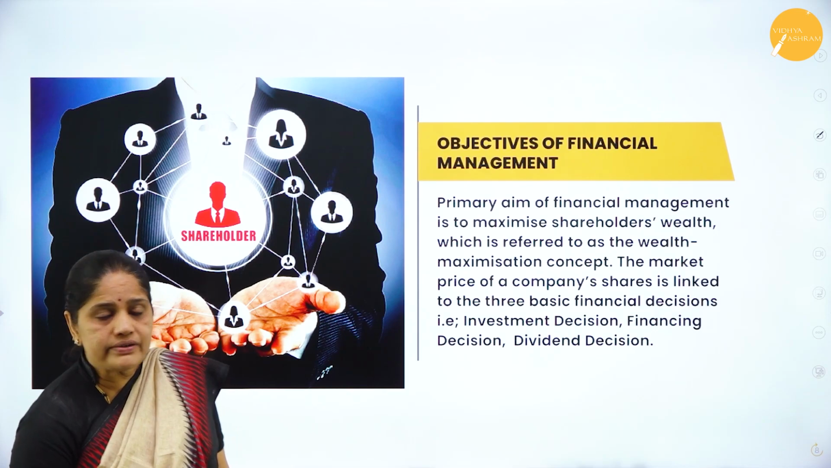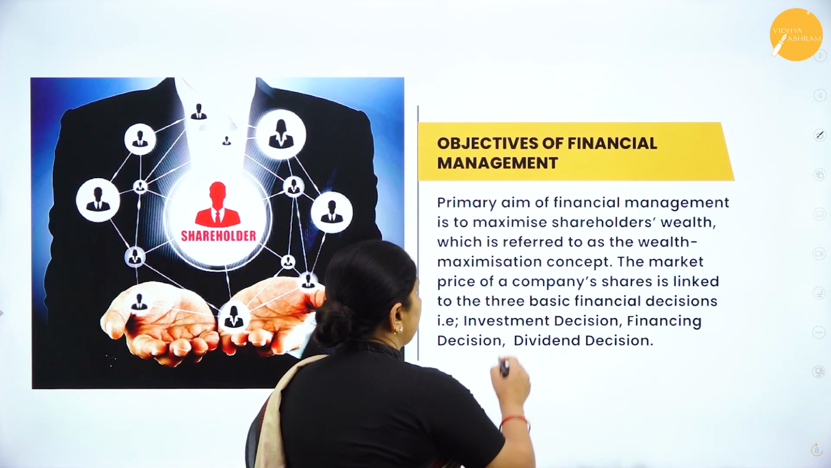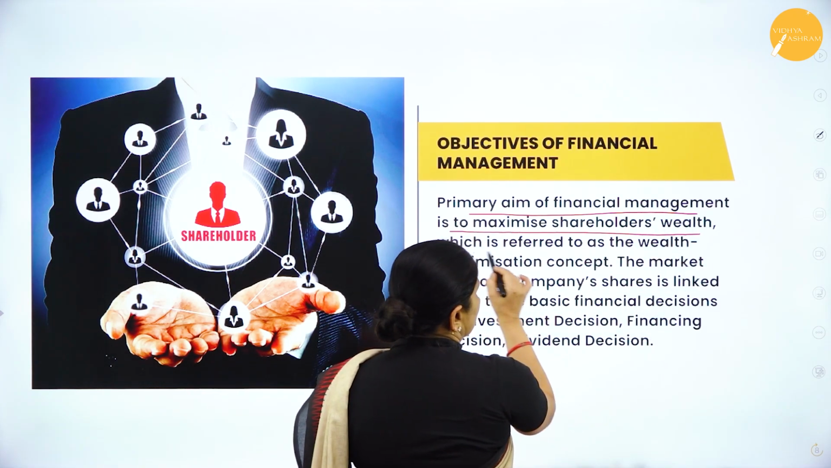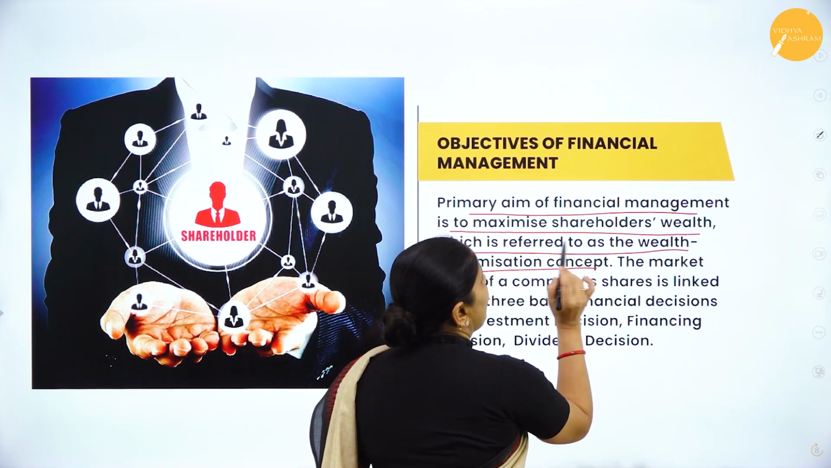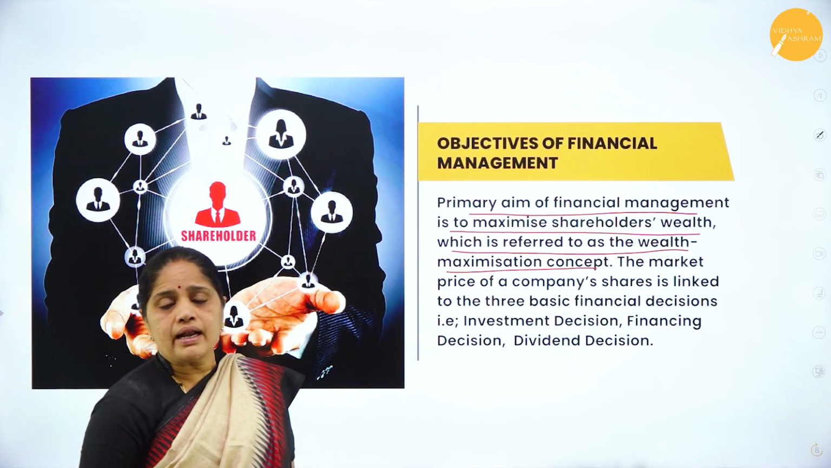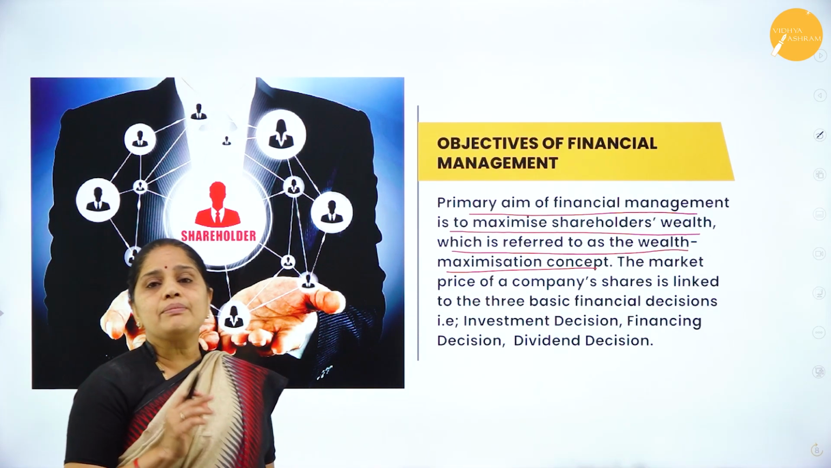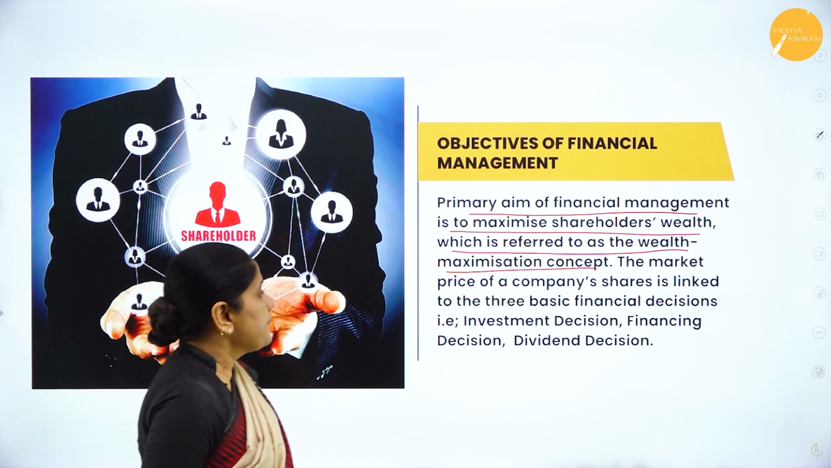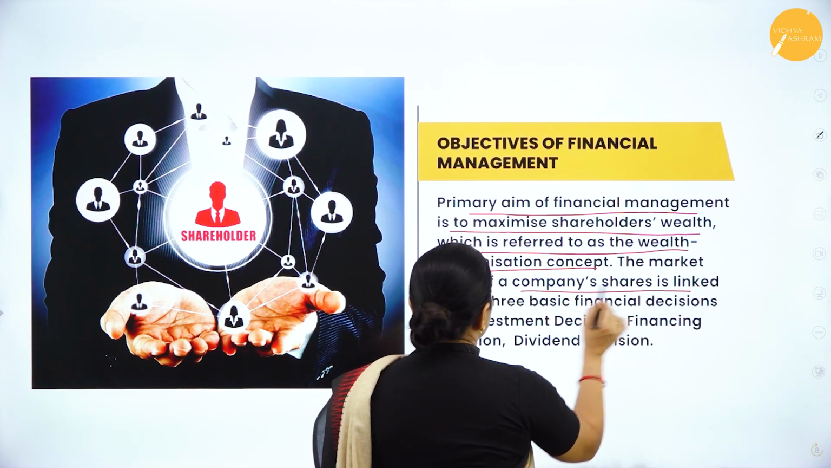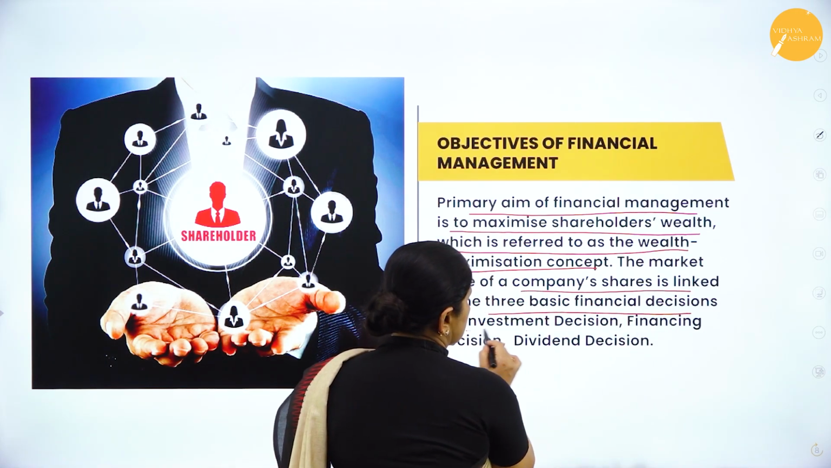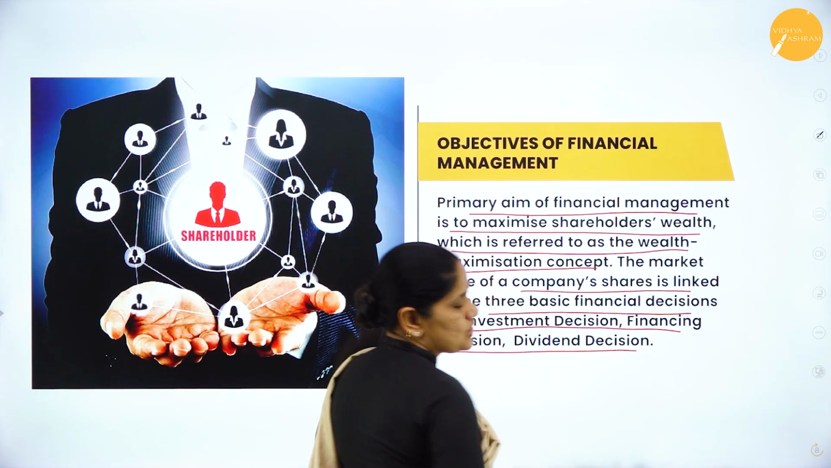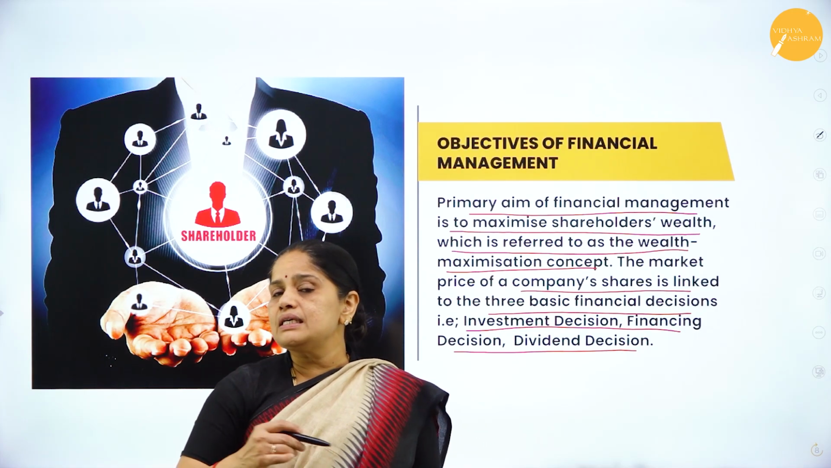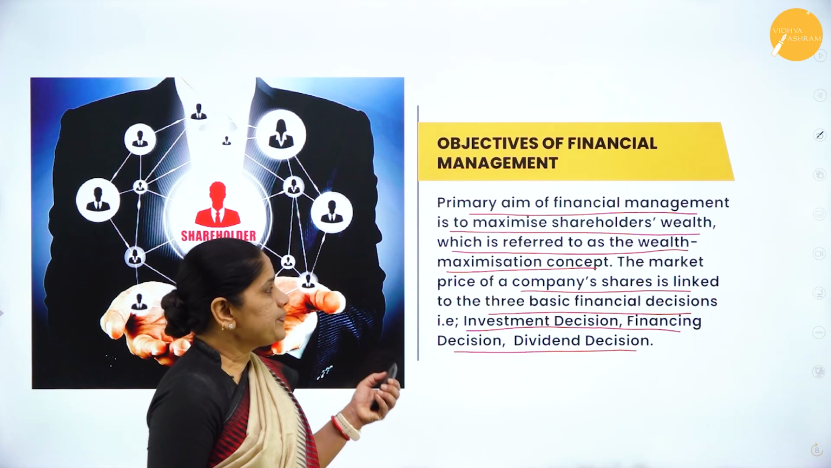Next, the objectives of financial management. The primary aim of financial management is to maximize the shareholders' wealth, which is referred to as the wealth maximization concept. Now, the main objective of financial management is to ensure that there is maximum utilization of wealth. The market price of a company's share is linked to the three basic financial decisions, that is the investment decision, financing decision, and the dividend decision. So based on this, the market price of the shares will be fixed.